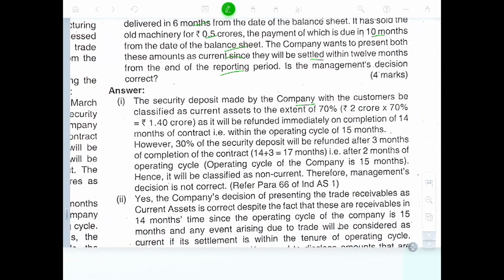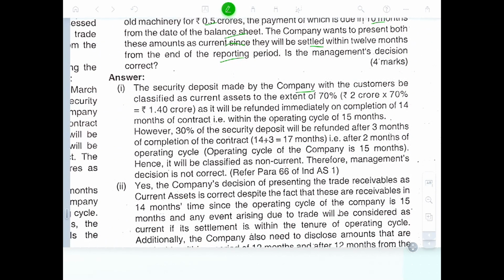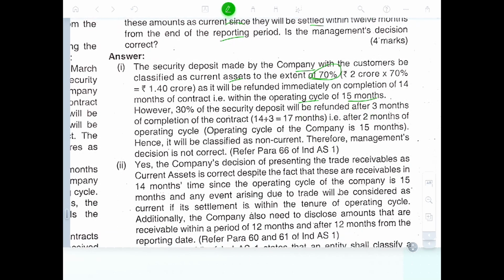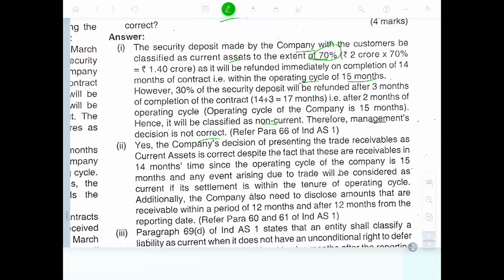Security deposit: the company's customer deposit, 40%, 2 crores, is classified as a current asset, as it is refundable immediately in the 14 month contract, which is within the operating cycle of 15 months. And the 30% security deposit is refunded 3 months after completion of the contract, so 14 plus 3 is 17 months, which is 2 months after the operating cycle. The operating cycle of the company is 15 months, so this is classified as non-current. Therefore, the management decision is not correct. So 1.4 could be current and 2 crores is non-current.